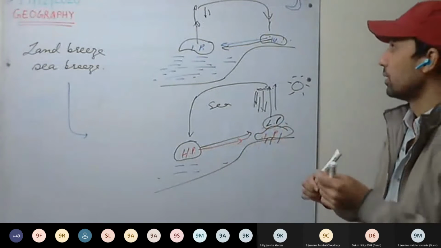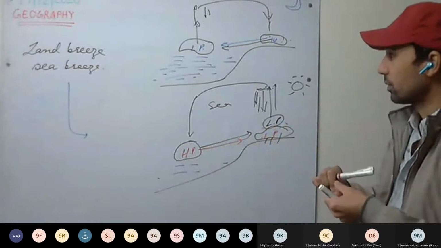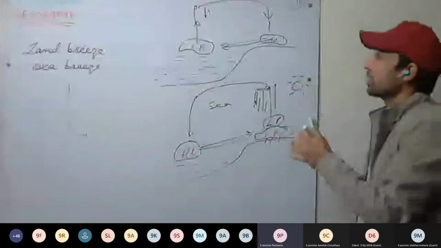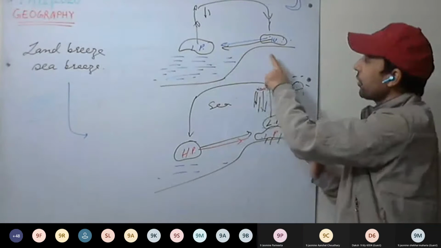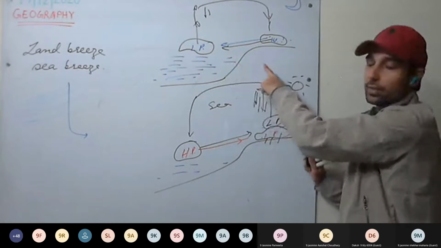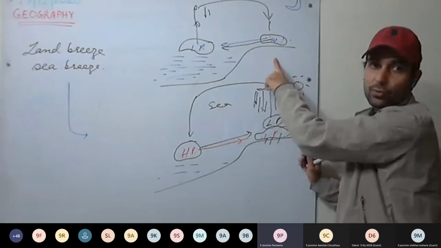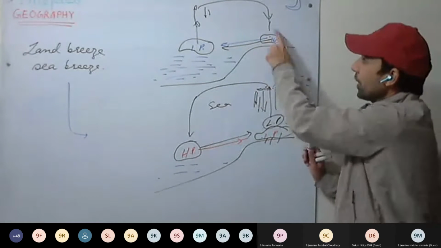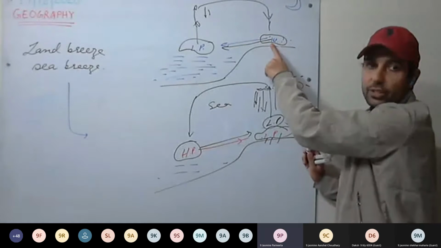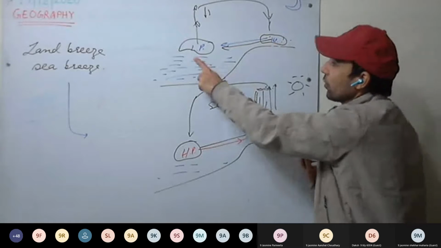Sir, can you again explain that circulation cycle of the land breeze? Okay, land breeze, see here. Land and water are there. So at night, what will happen? Both will be cooled. Which will cool faster? The land will get cooled faster. So air above it will be cold. So high pressure will develop here. Dense air, high pressure. What about here?